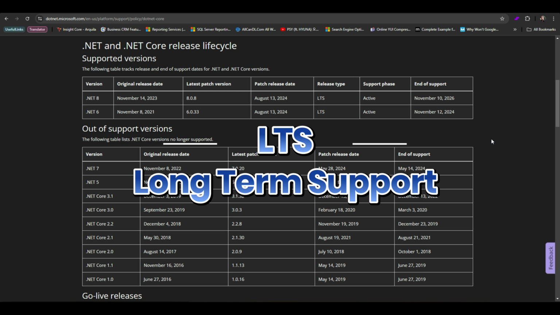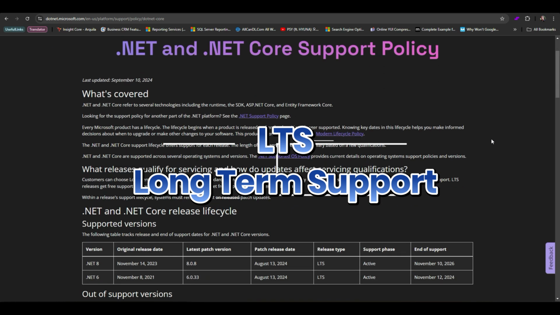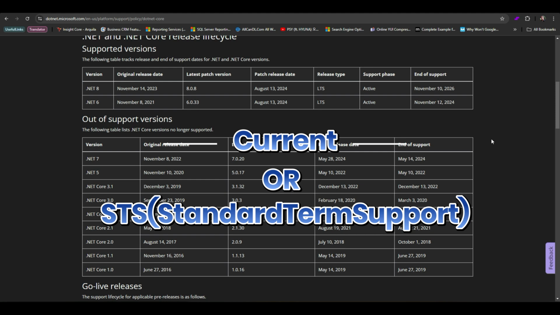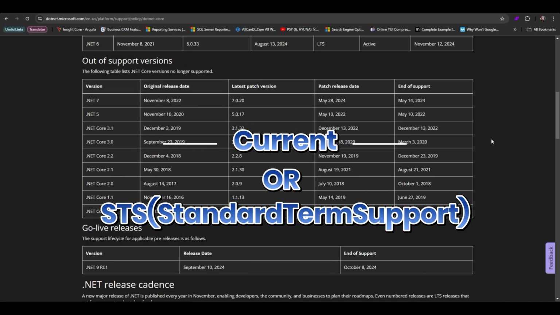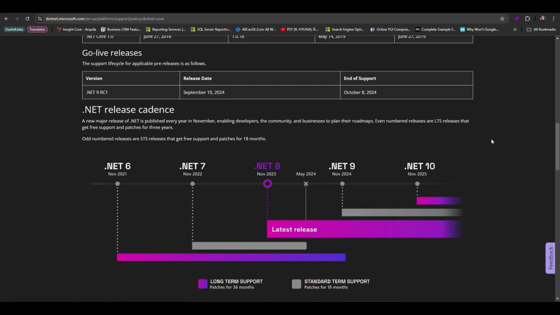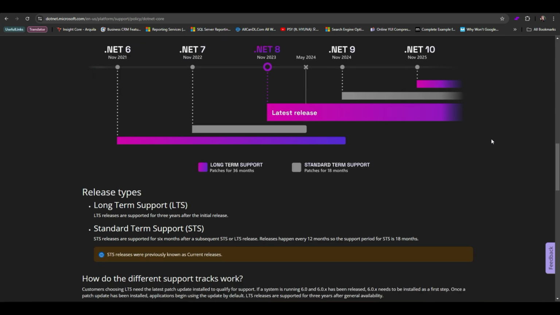These versions offer 3 years of support from the release date and focus on providing stability and security. Current releases. These versions come with 18 months of support, including feature updates and improvements, but without the extended support that LTS versions provide. Okay, with that in mind, let's go through .NET 6, 7, 8, and 9 in terms of versioning, support, and how they fit into the ecosystem.